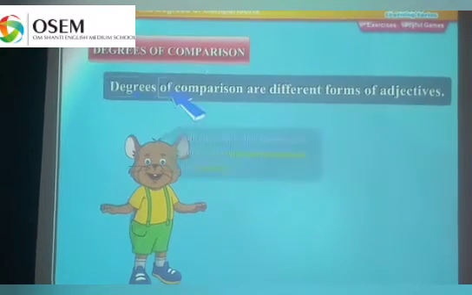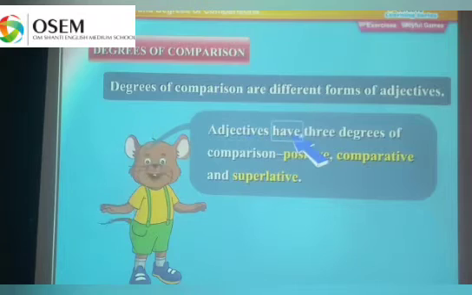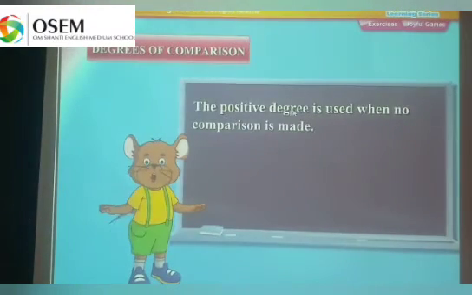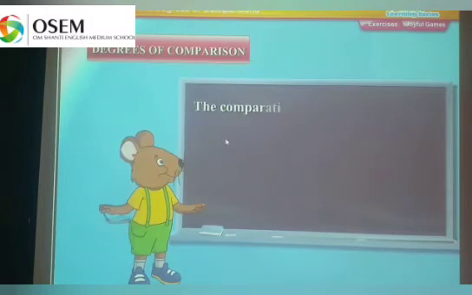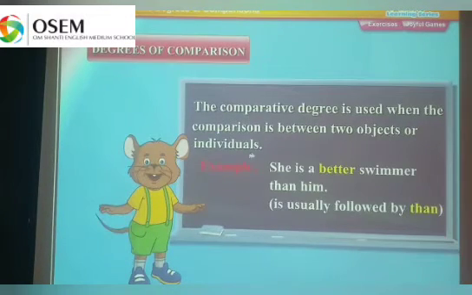Degrees of comparison. Degrees of comparison are different forms of adjective. Adjectives have 3 degrees of comparison: positive, comparative and superlative degree. Let's see, the positive degree is used when no comparison is made. He is a good boy. The comparative degree is used when the comparison is between two objects or individuals.